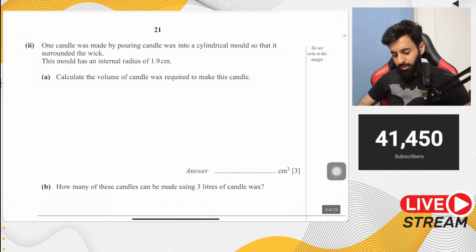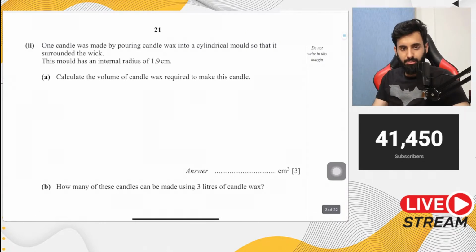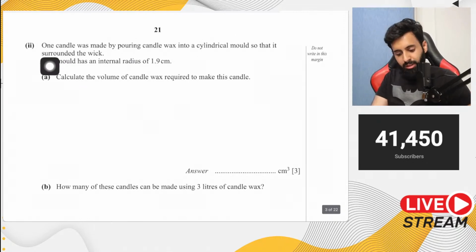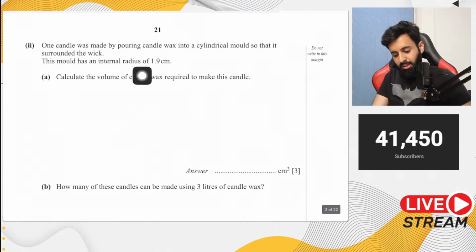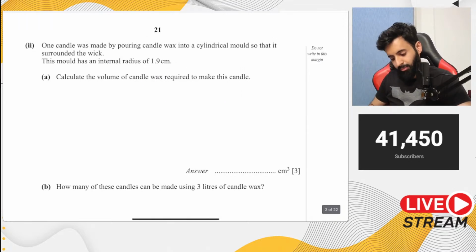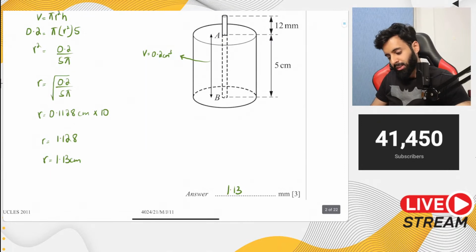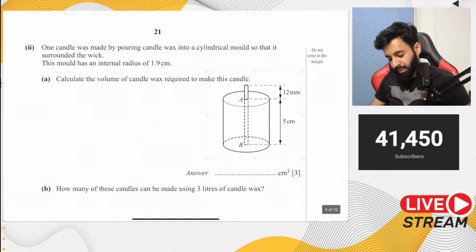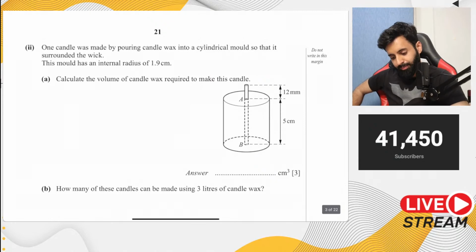Now let's do part 2. Let's see what part 2 says. Part 2 says one candle was made by pouring candle wax into a cylindrical mold so that it surrounded the wick. Okay. The mold has an internal radius of 1.9 centimeter. Calculate the volume of wax required to make this candle. Okay, now if you read the question once, you'll realize that there's a lot of information. It's a lot of information to absorb just by reading it, and reading it once is not enough. Okay, so let's read it again.